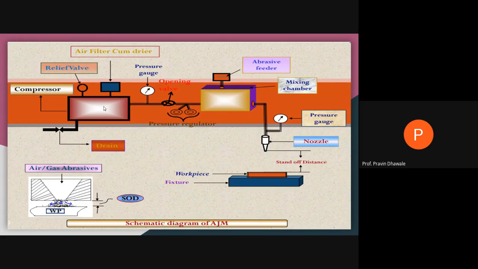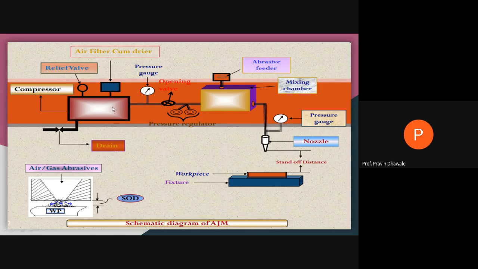Also, there is an air filter cum dryer. What is the function of the air filter? To purify the air. And what is the function of the dryer? Any water particles present in the air get absorbed or condensed by this dryer. So these are the accessories: the pressure relief valve and the air filter cum dryer.